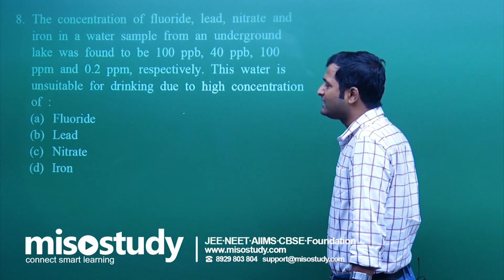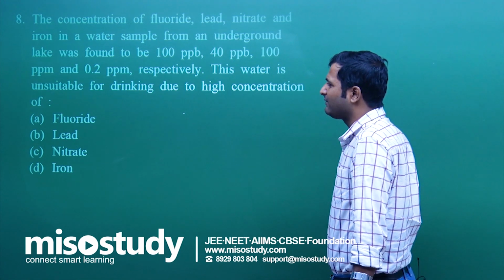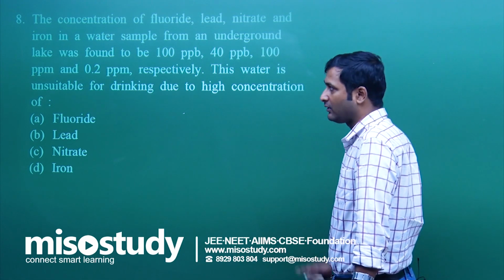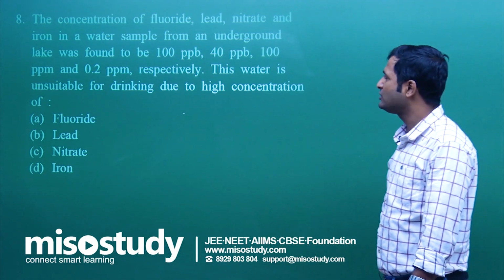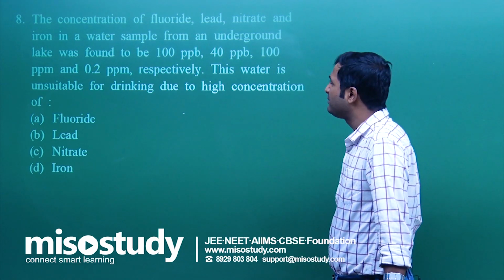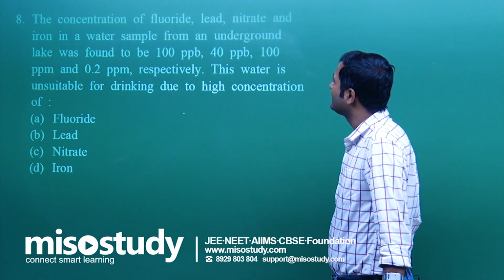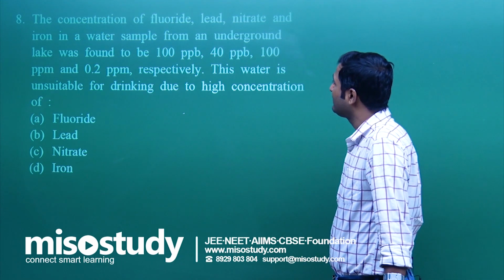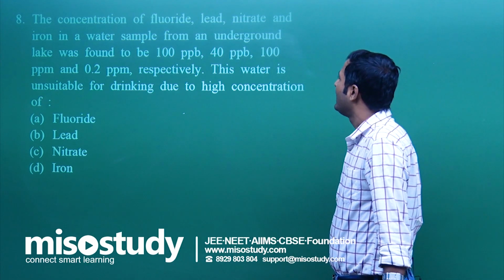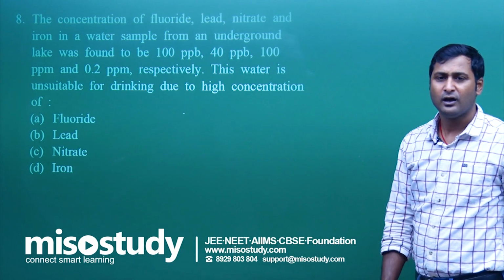Lead has the value, as I told you, 0.05. That is the accurate value. I have written 0.01 in the previous one, it varies sometimes. 0.05, that is 50 ppb you can say. Nitrate value is 50 ppm, but here the nitrate value is 100 ppm, more than the permissible amount, and iron is 0.2 ppm.